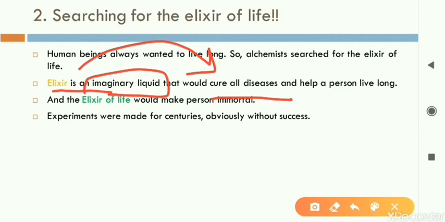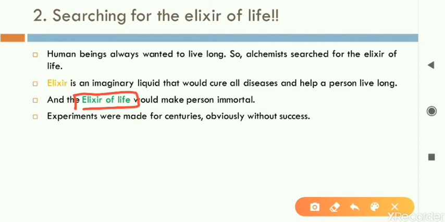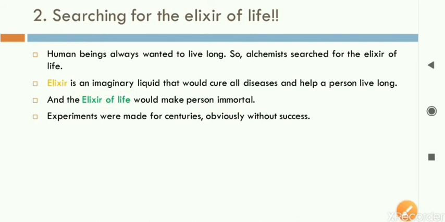But this is an imaginary liquid, nothing like it exists in reality. So the alchemists were looking for the elixir, but they could not find anything. Also, the elixir of life was an imaginary liquid, and people believed that if someone drinks this, then that person will become immortal. Immortal means that person will not die. Till here we had covered in part 1 of the video.